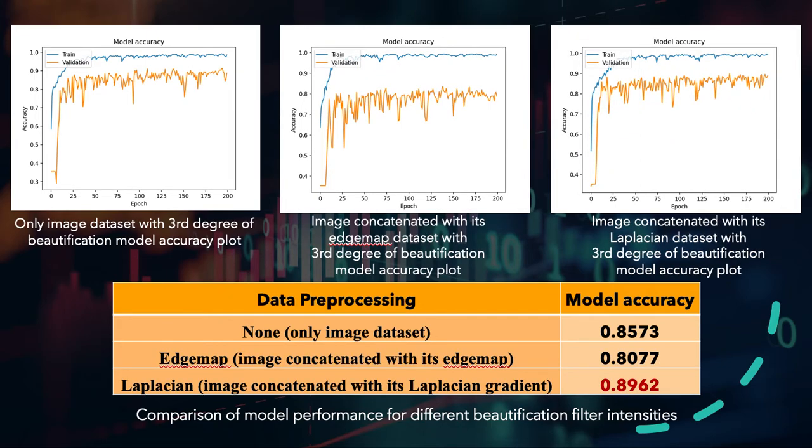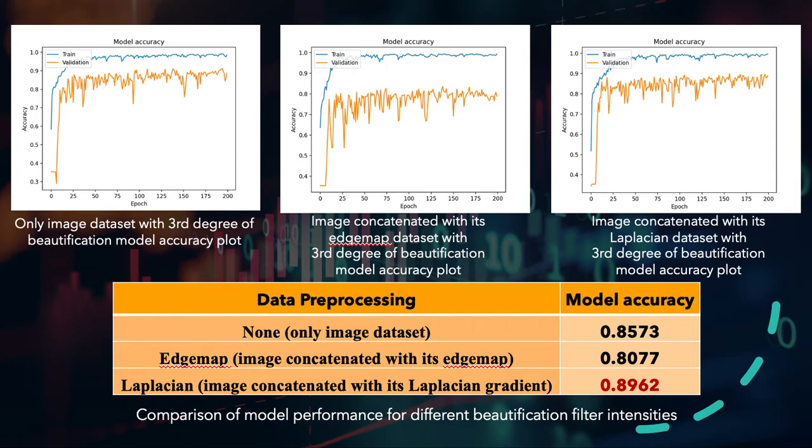The training and validation accuracy plots for the model trained with 3 types of pre-processed datasets, which is only image dataset, image concatenated with its edge map dataset, and image concatenated with its Laplacian gradient dataset, is shown here. We can observe from the plots and the comparison illustrated in the table that the model performs a lot worse for the dataset of images concatenated with its edge map as compared to the only image dataset. The reason for this could be that the edge map of the image didn't contribute a lot of useful information for the model to train on.